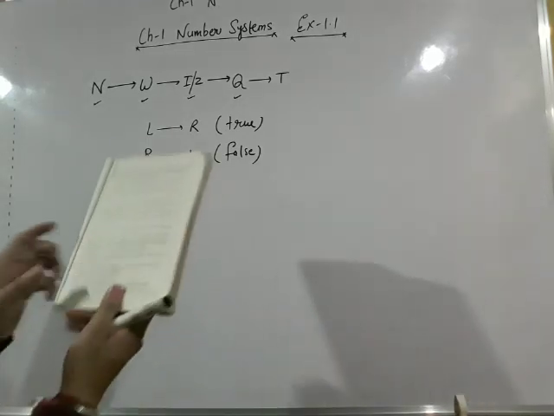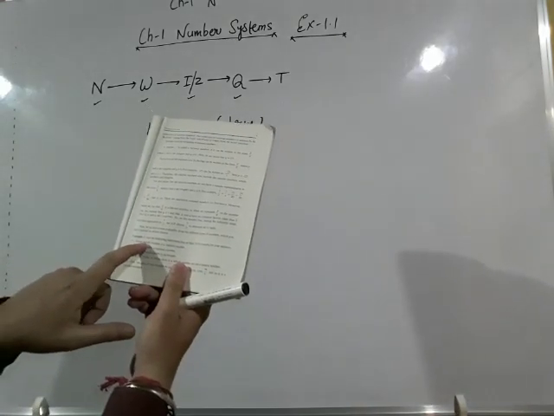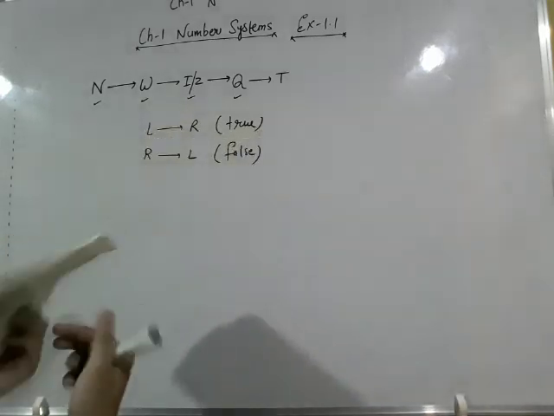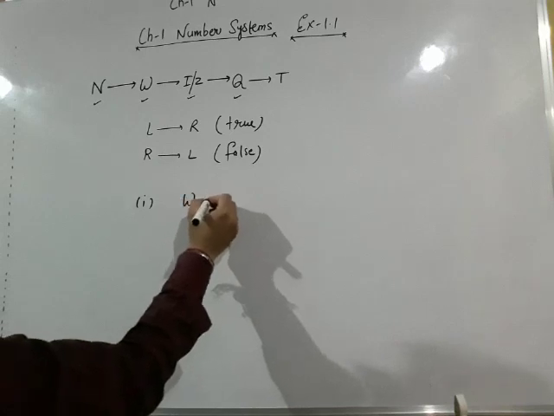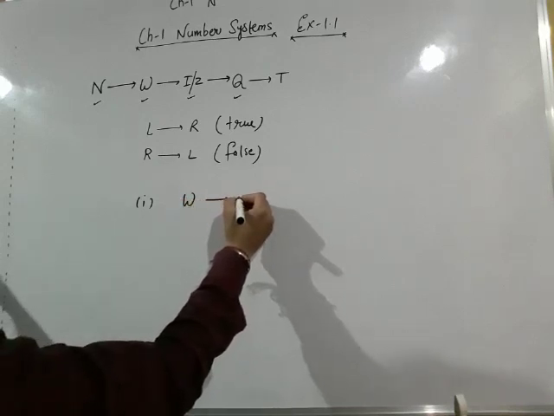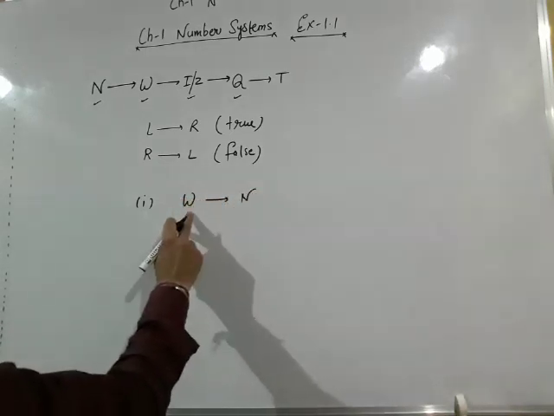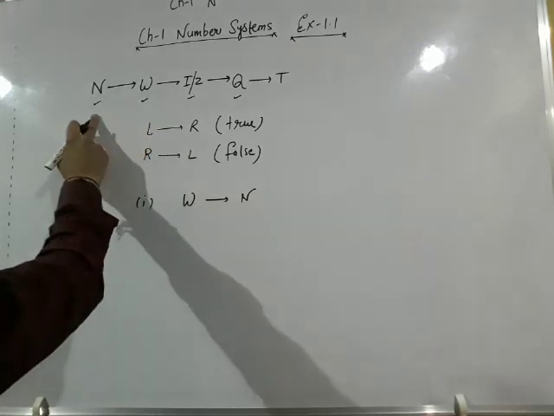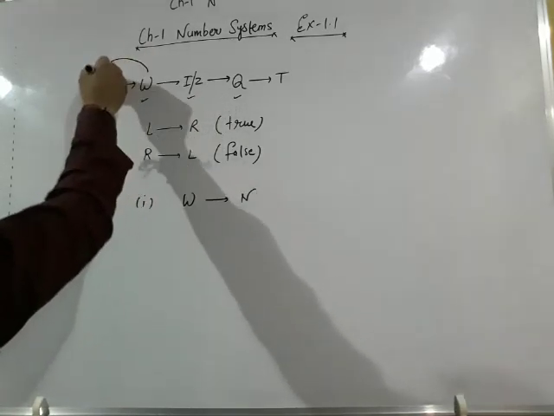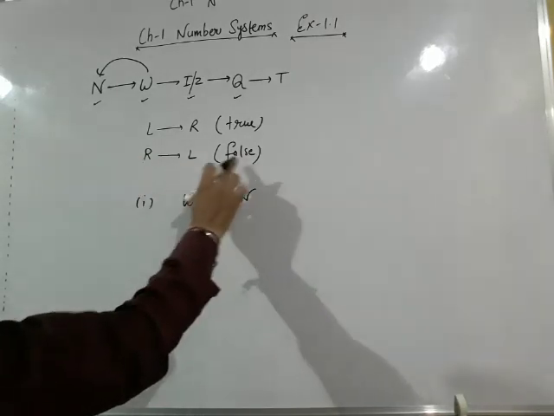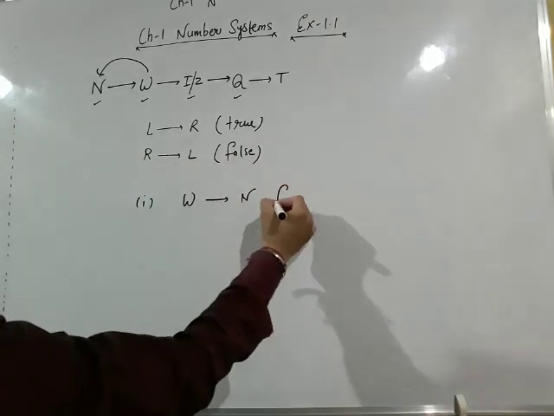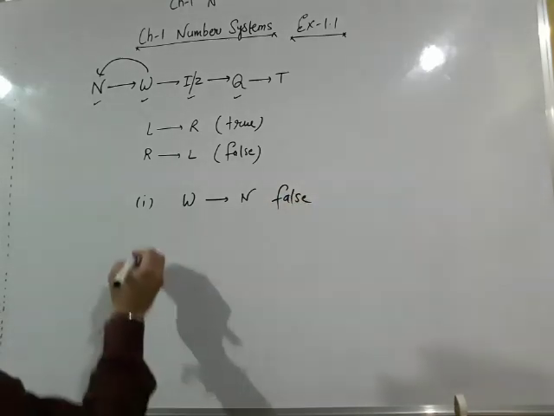According to example 1, first part, every whole number is a natural number. Whole number is here and natural number is here. You are moving from right hand side to left hand side, and when we move from right hand side to left hand side, all will be false. So the answer of the first part will be false.